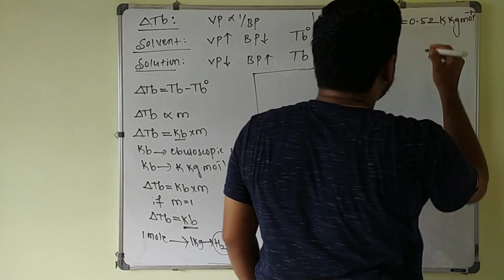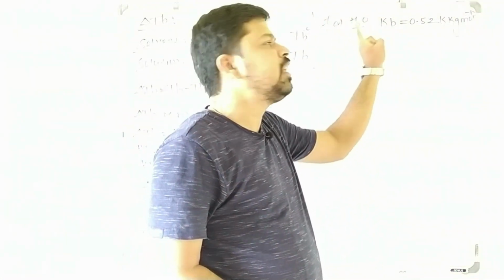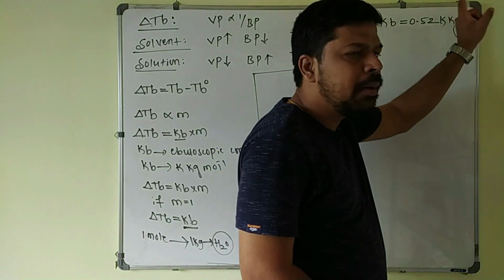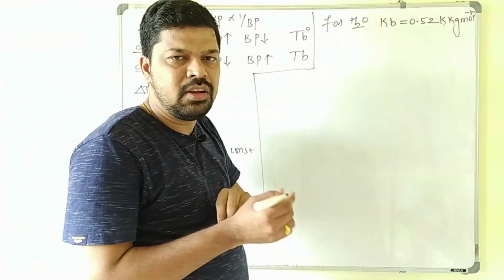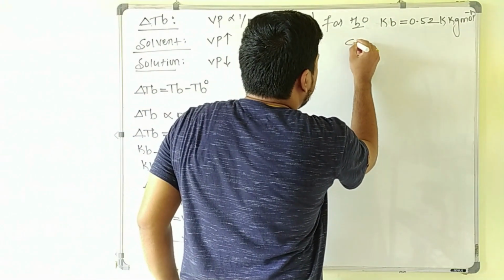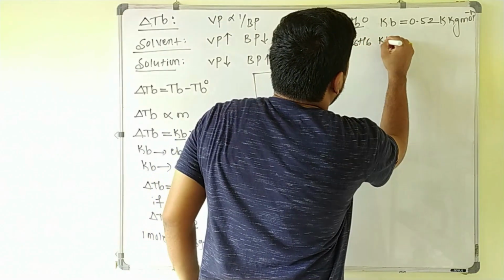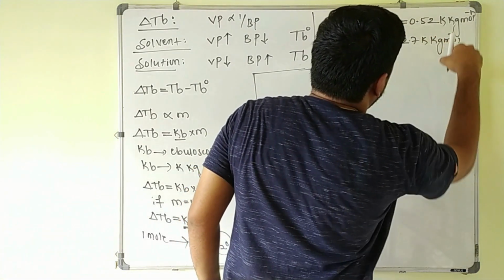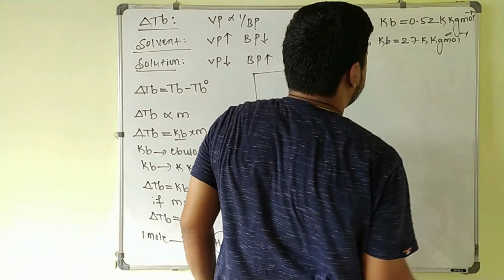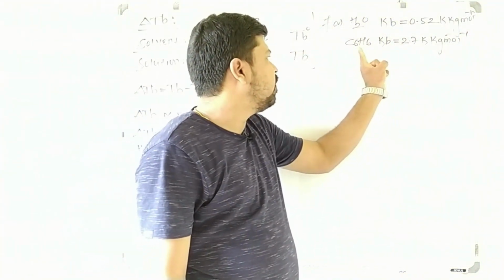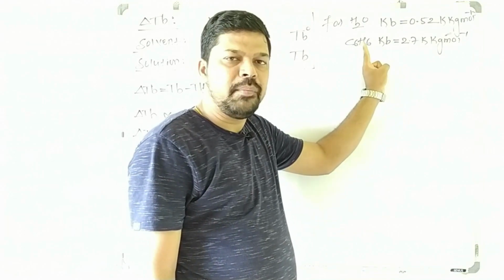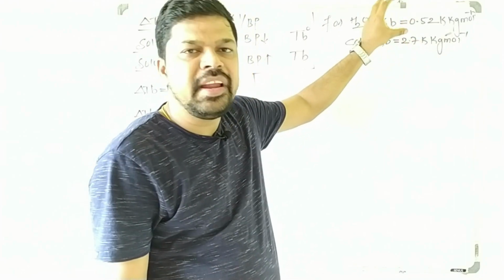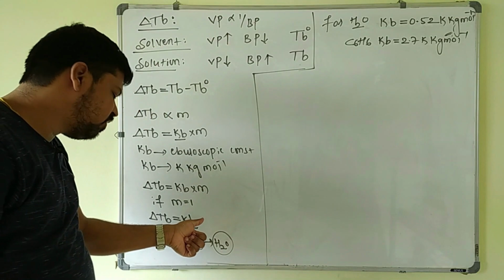So it means that whenever 1 mole of solute is added to 1 kg of water, its boiling point increases by 0.52 Kelvin. This is fixed for the Kb value of water. For benzene, you can write C6H6, the Kb value is 2.7 Kelvin kg per mole. It means that whenever 1 mole of solute is added to 1 kg of benzene, its boiling point increases by 2.7 Kelvin. So that is constant for each individual liquid. This is the meaning of Kb.